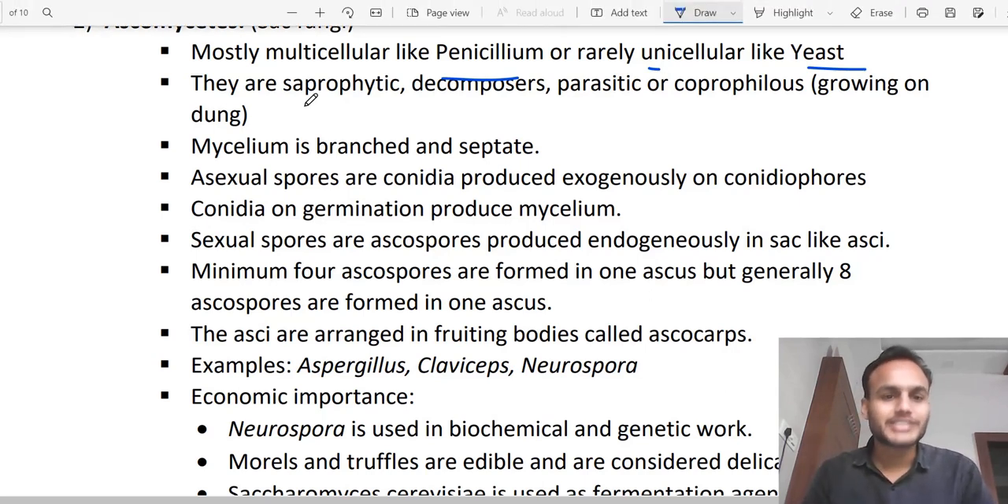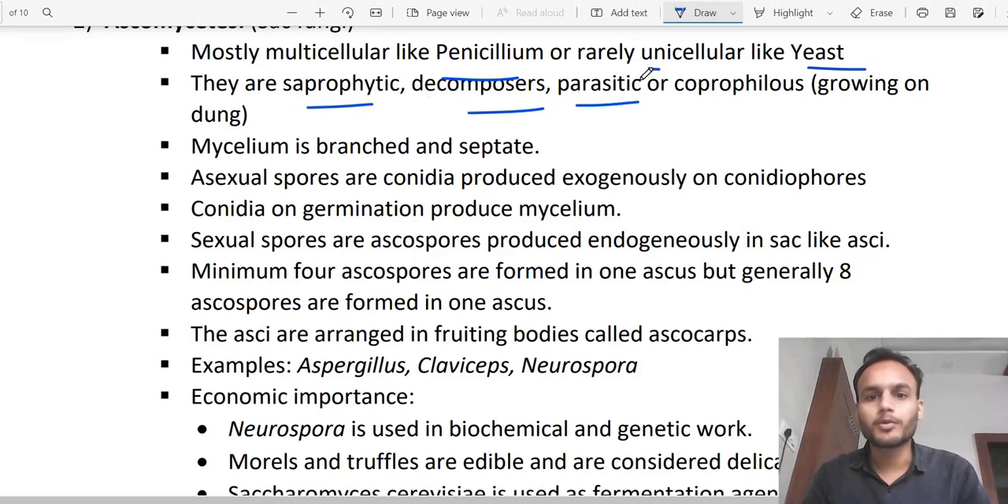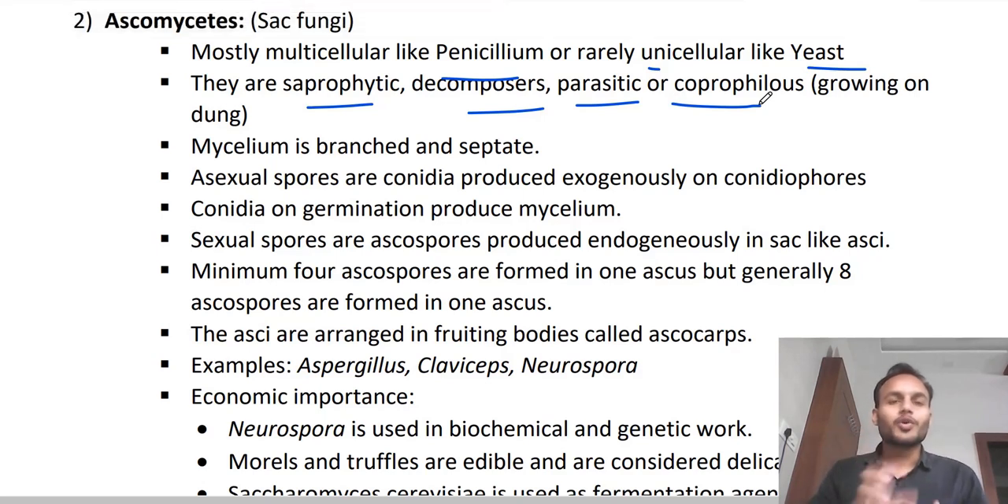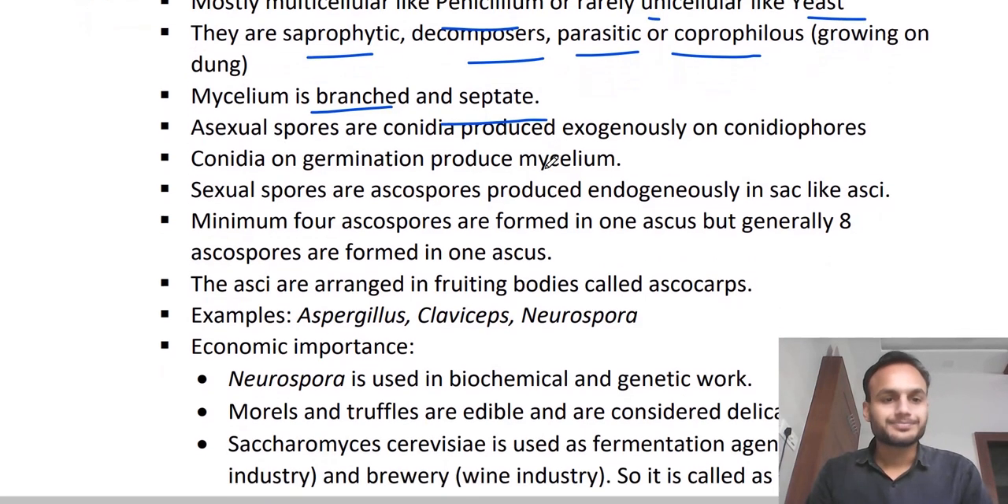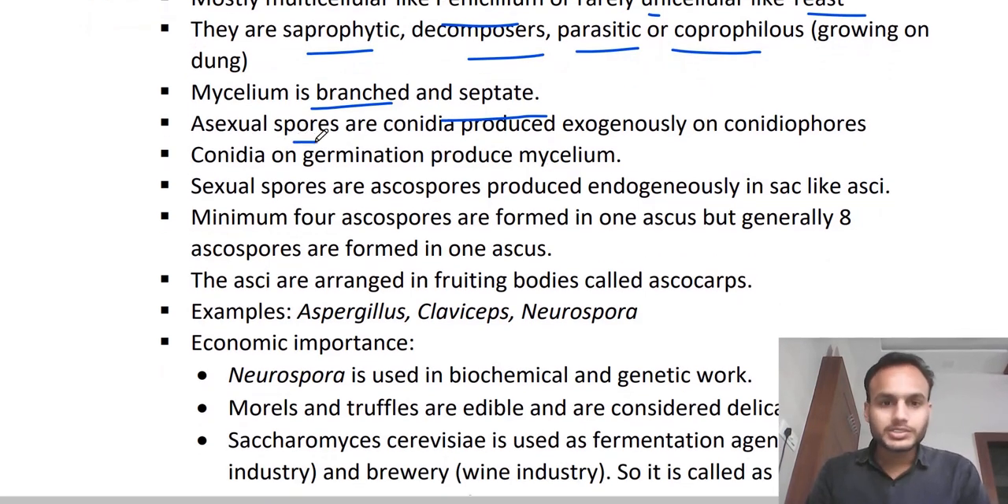Okay, these are saprophytic, decomposers, parasitic, or coprophilous. This new word coprophilous means growing on dung. So these grow on the dung. Okay, you have to remember, NCERT covers this thing, coprophilous. Clear? How is the mycelium? Mycelium is branched and septate. Septate means having septa between the nuclei. Right? Okay. Asexual spores are conidia.